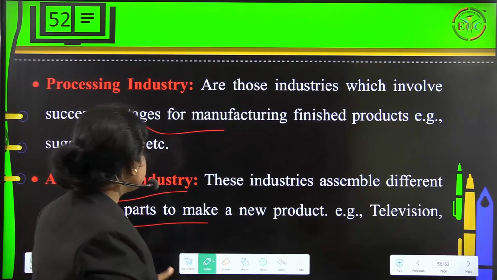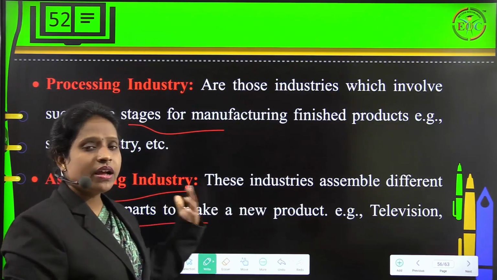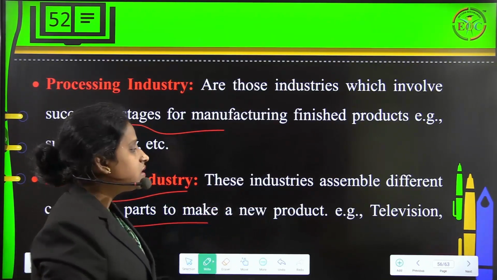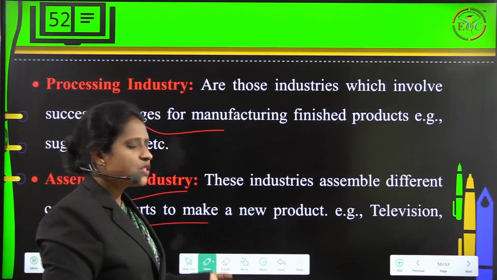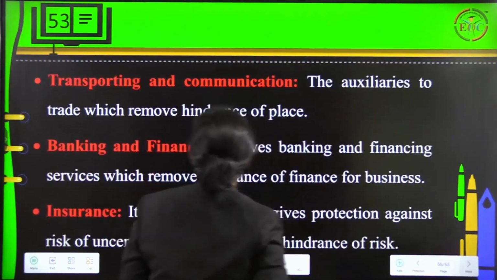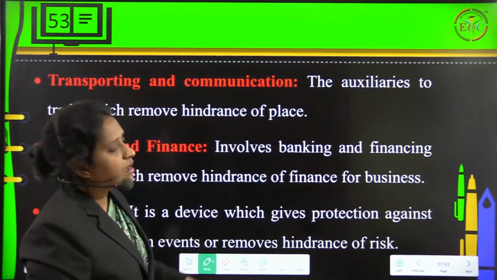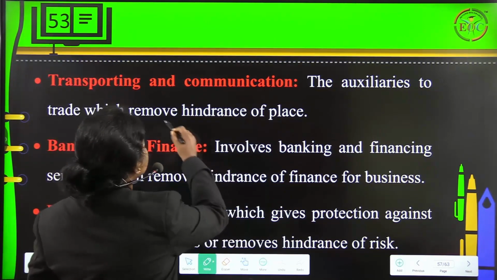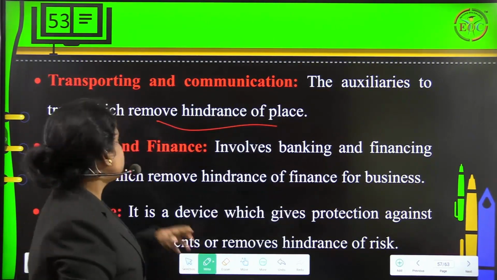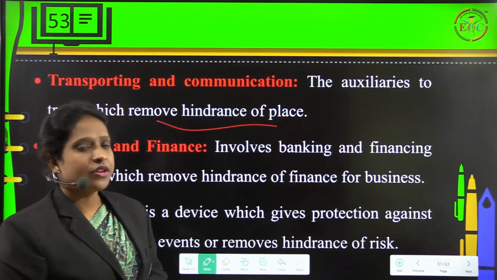Maybe an example of television, car, where we have various inputs in one single product. Either it might be even a two-wheeler, car, vehicles, all those things. Then transporting and communication. The auxiliaries to trade which remove hindrance of place is what we call transporting and communication.